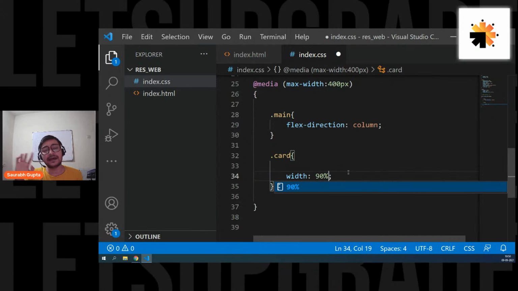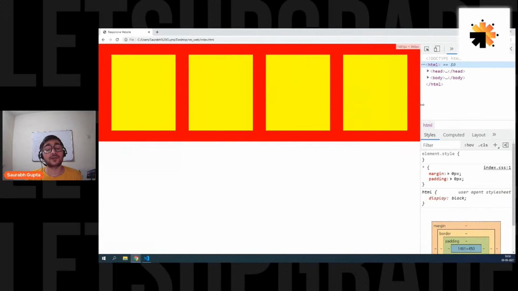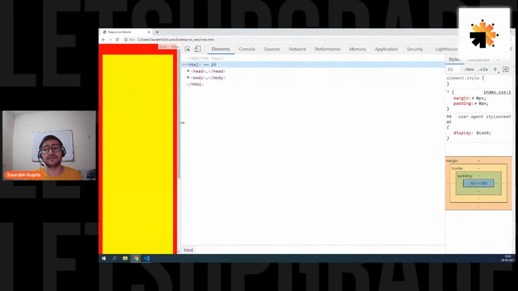On desktop they are like 20%, but for mobile phone, I want them to be 90%. Now you can see they are taking 90% of the width. As soon as they go to desktop, they are just like this, and when you go like this, their widths change according to mobile phone. So for desktop, their width is 20%. For mobile phone, their width is 90%. And that's how you simply do it.